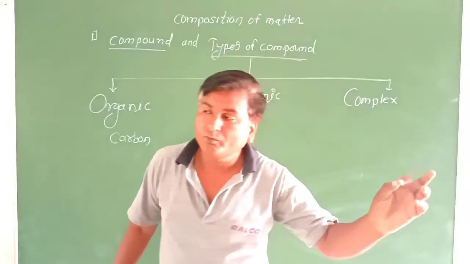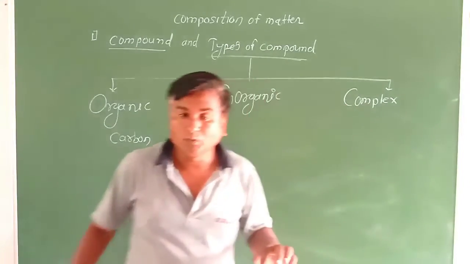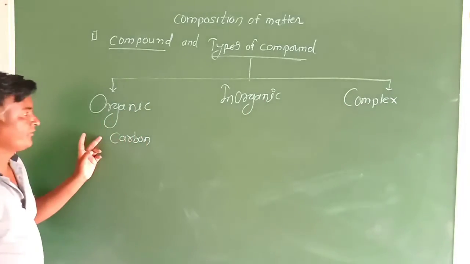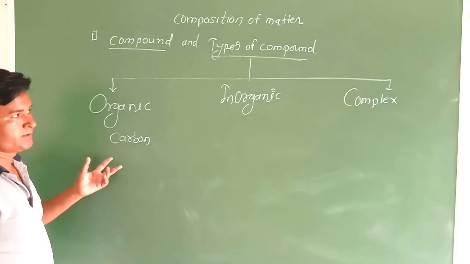A mixture of one or more types of compounds is called a complex compound. What are the examples of organic compounds? That is sugar, glucose.